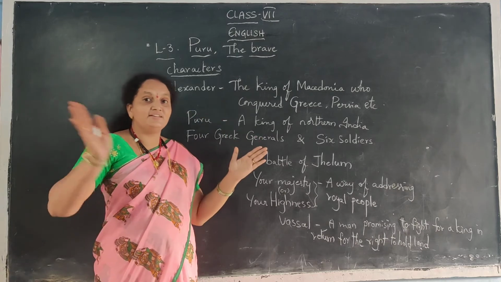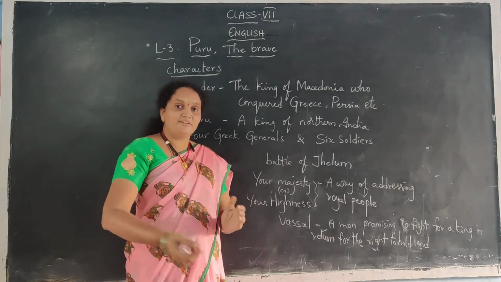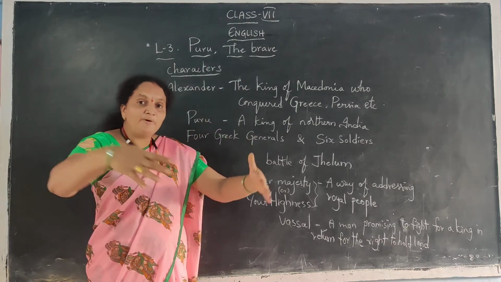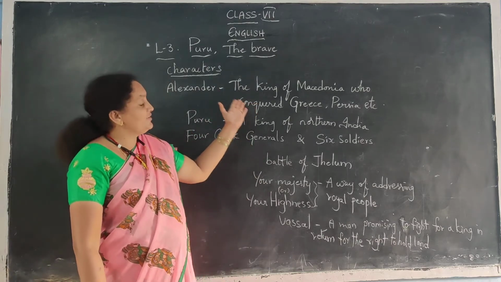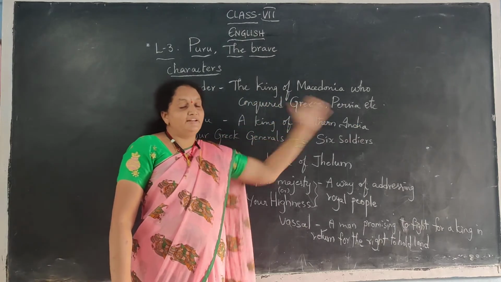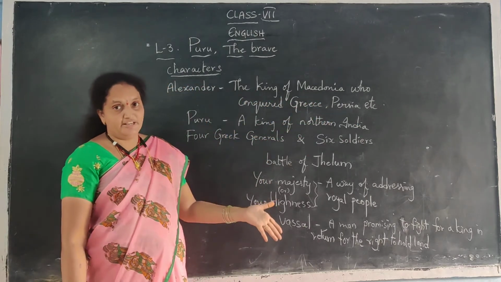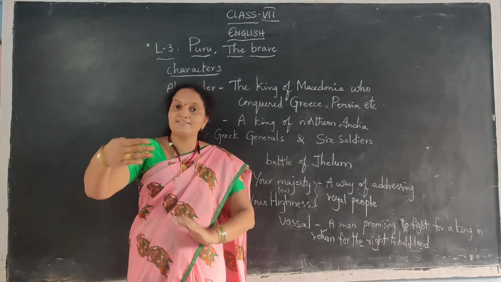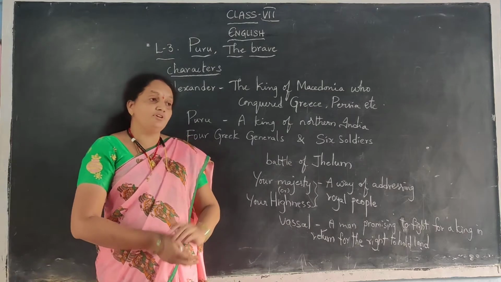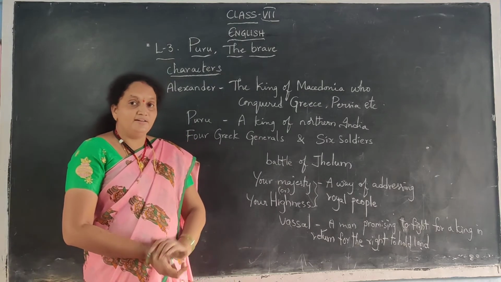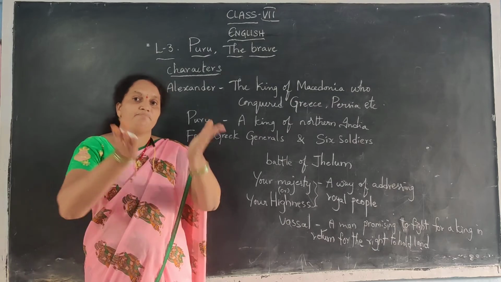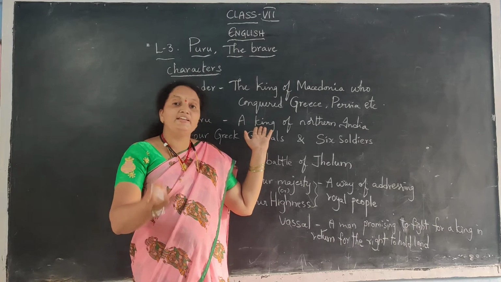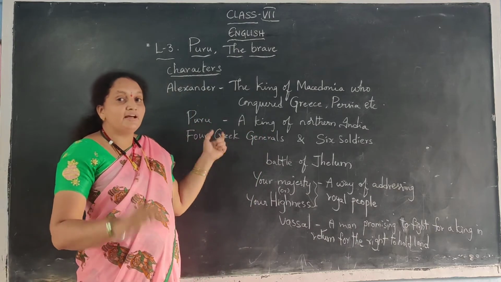So he started his journey, going country by country, defeating the kings and occupying the kingdoms. In such a way he occupied so many kingdoms. Now he came to India. In India, when he asked the kings, many kings, without participating in the battle, that means war, gave their kingdoms to him. They gave their kingdoms voluntarily without participating in the war.